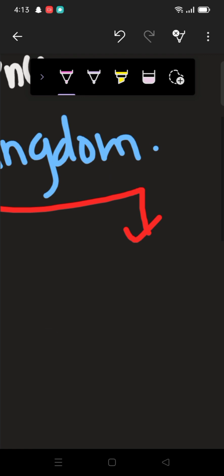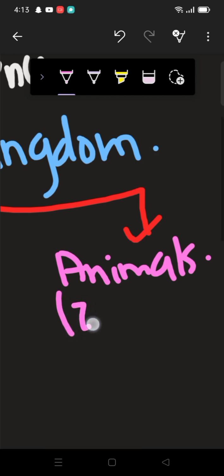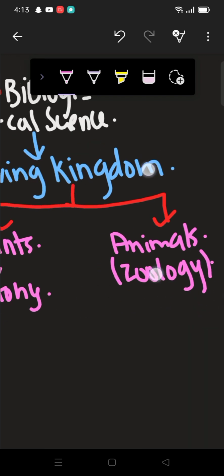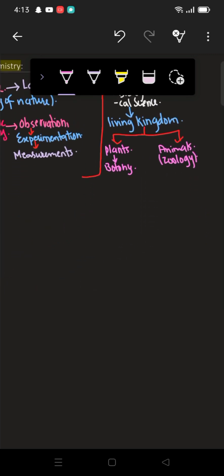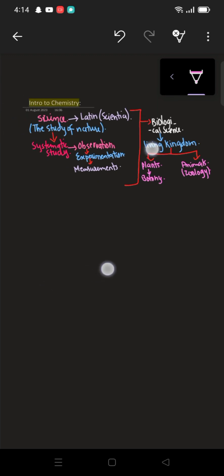And you can study animals too, and the study of animals is known as zoology. So the first science is biological science, in which you study the living kingdom. The living kingdom can be categorized again into two types, plants as well as animals.